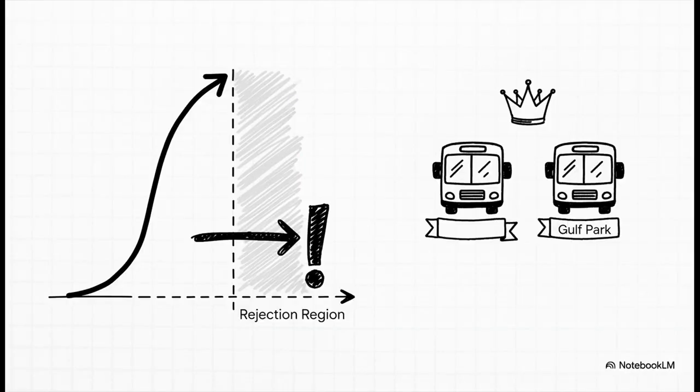So how do we decide? Well, we calculate our F-test statistic, which is just the bigger sample variance divided by the smaller one. That gives us 2.40. Our critical value, our new line in the sand, is 2.28. And look at that. Our calculated value of 2.40 is bigger than the threshold. So we get to reject the null hypothesis. This means the difference is real. There's a statistically significant difference, and Gulf Park is definitely the more consistent, reliable choice.